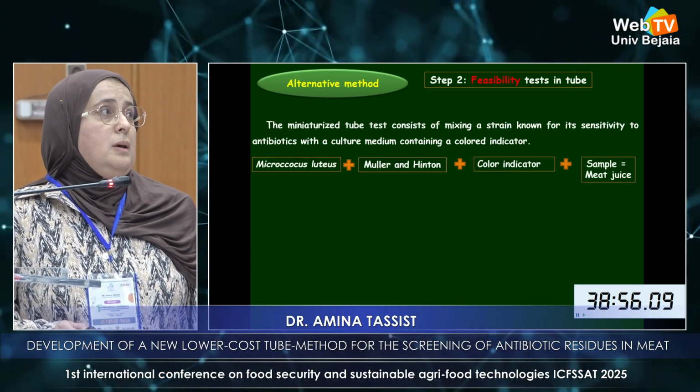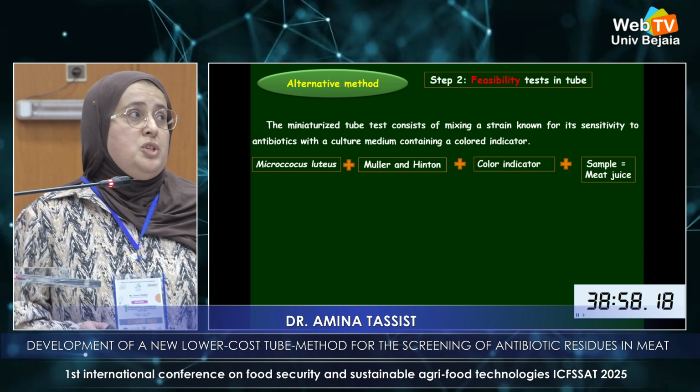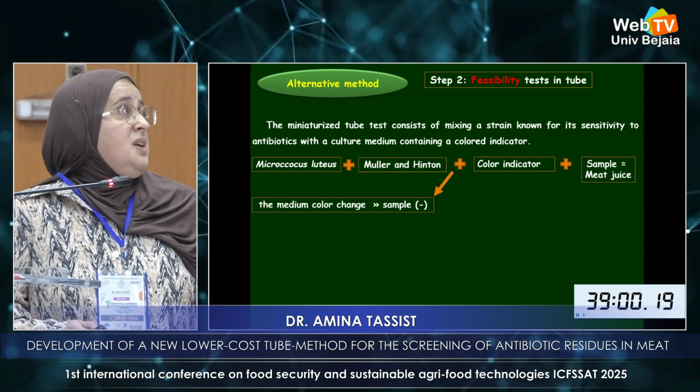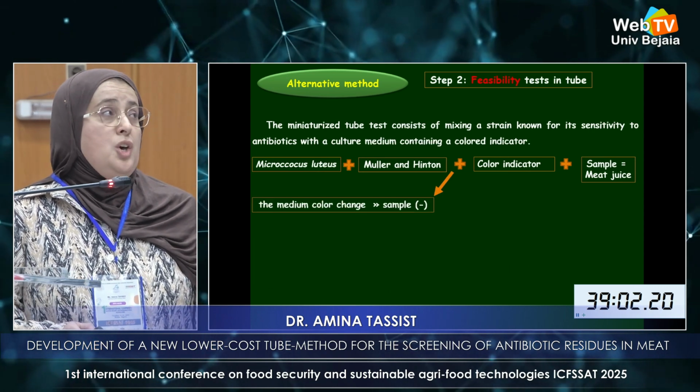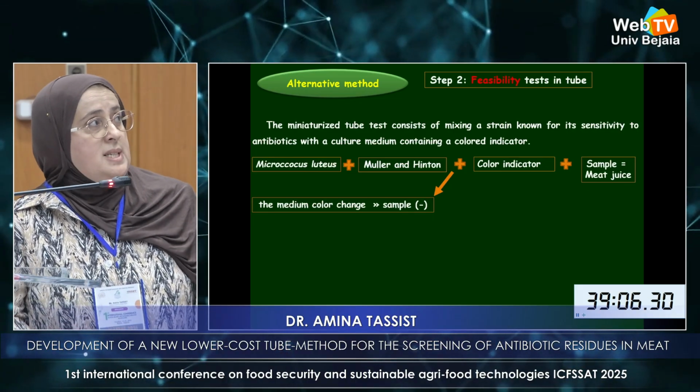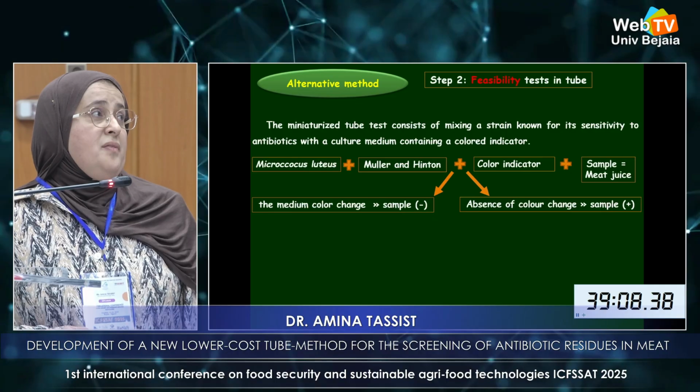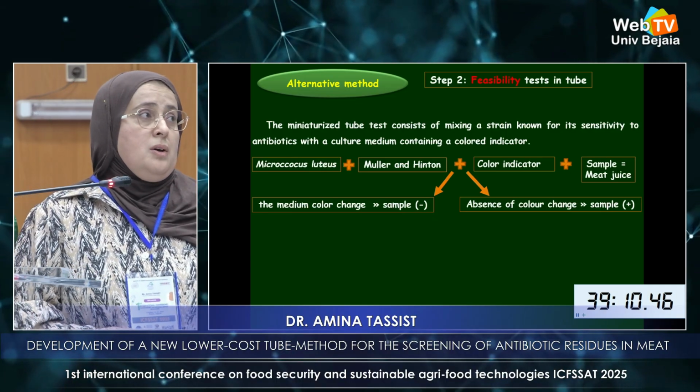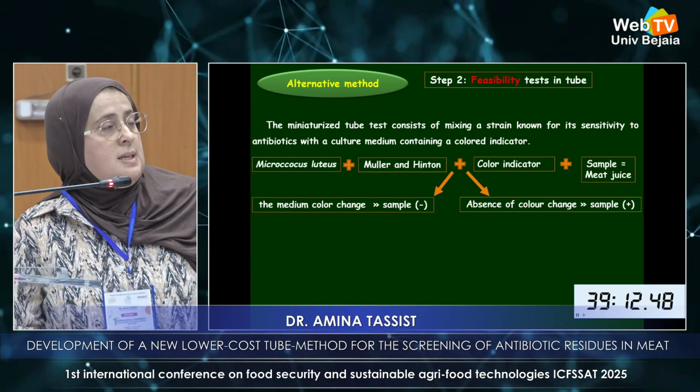So when we put our sample, which is meat juice, if the medium color changes, we consider that our sample is negative. If we have an absence of color change, our sample is considered as positive.